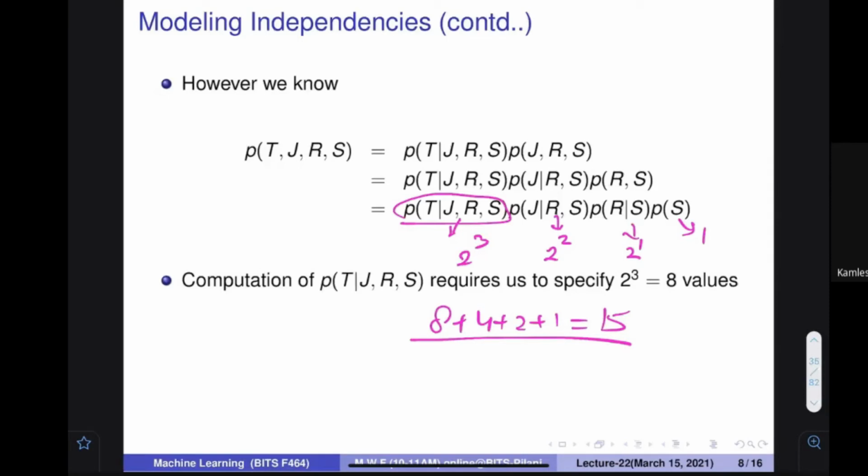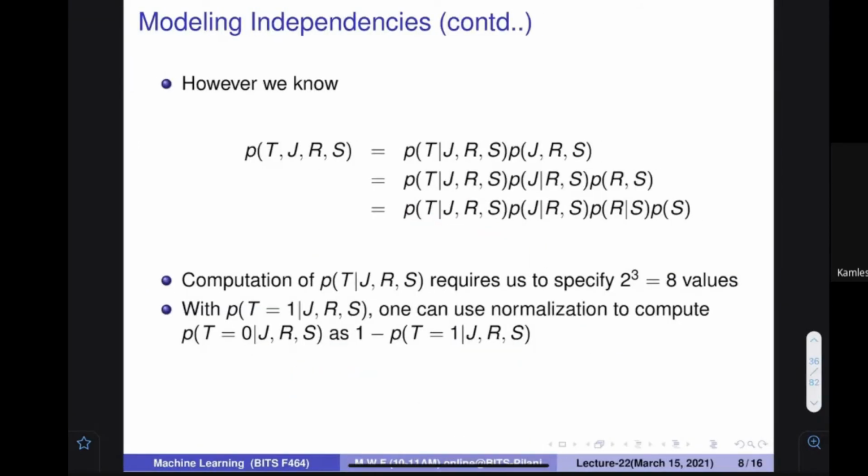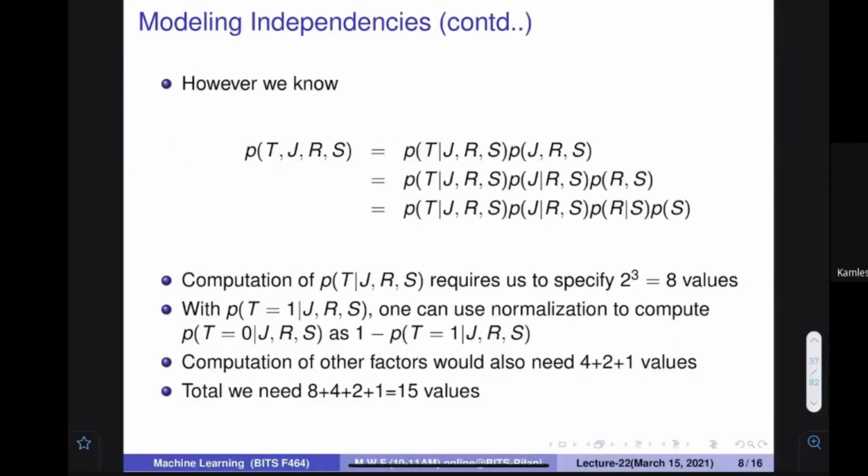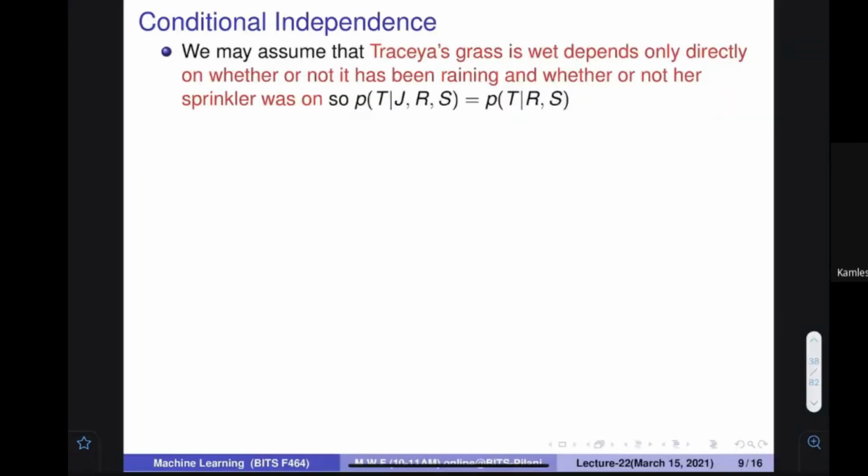So is it any help? Because earlier you were specifying 16, it is going to be 15. So it looks like it is not any help because it is of almost the same value. You know that if the probability of head is given, I do not need to tell you what is the probability of tail. It is immediately 1 minus that. So because of that reason, it is coming to 15. So it is not going to help me in any way. Now, okay, 15 values you are going to specify.